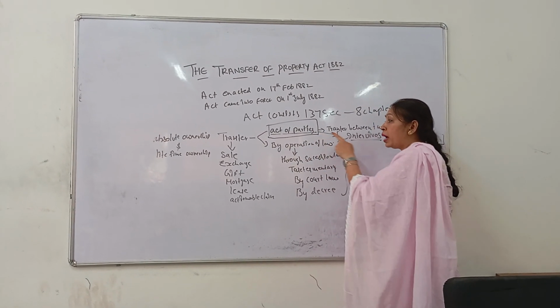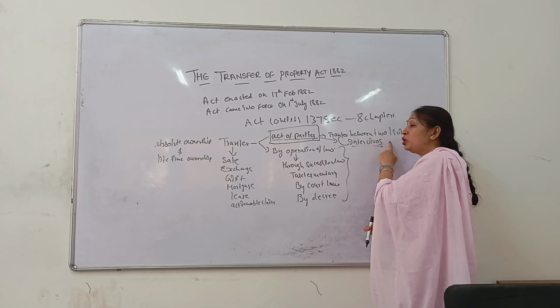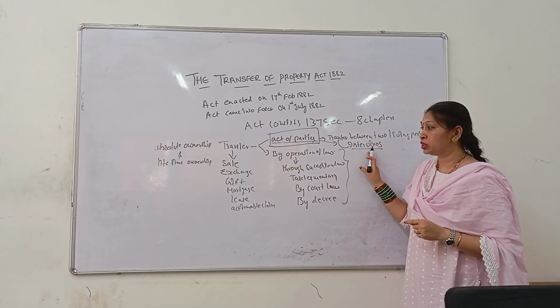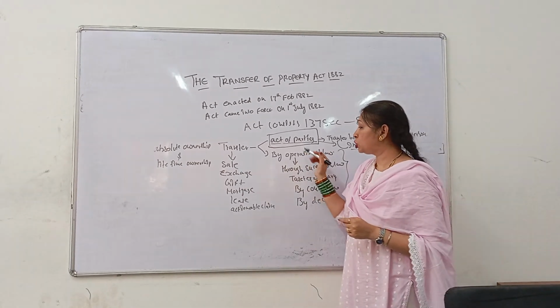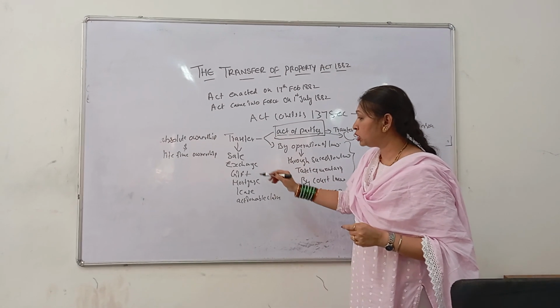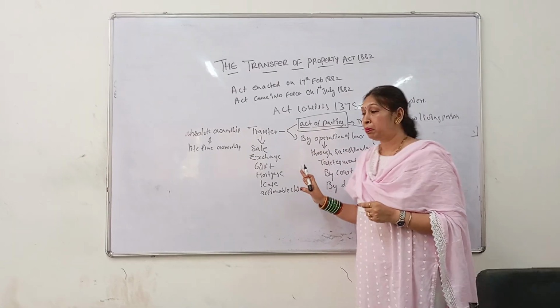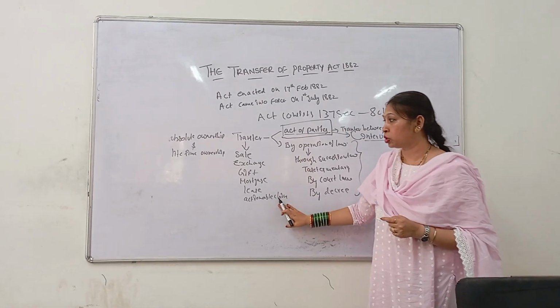The act of the parties deals with the transfer between two living parties, based on the maxim called inter vivos. Also, we can do the transfer in all these forms: sale, exchange, gift, mortgage, lease, actionable claim. So you can complete your transfer in all these forms.